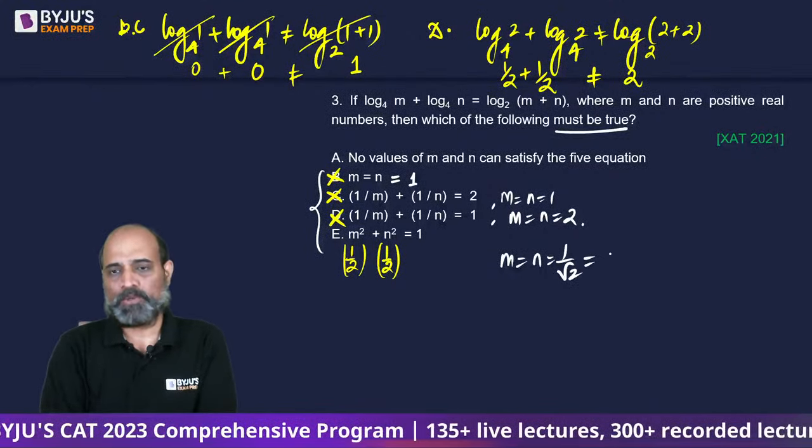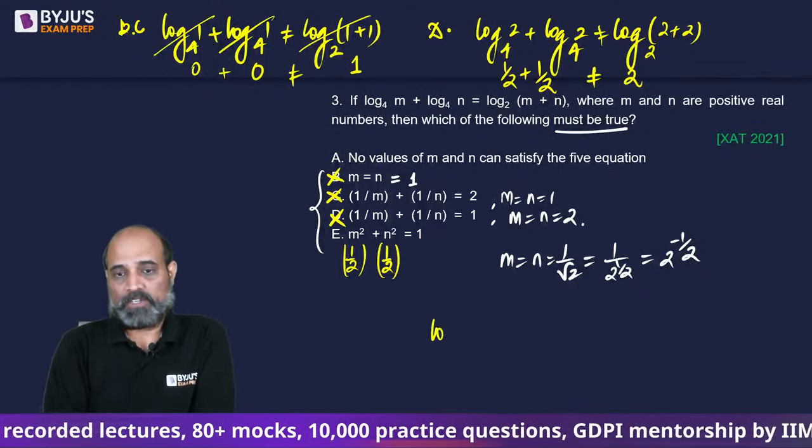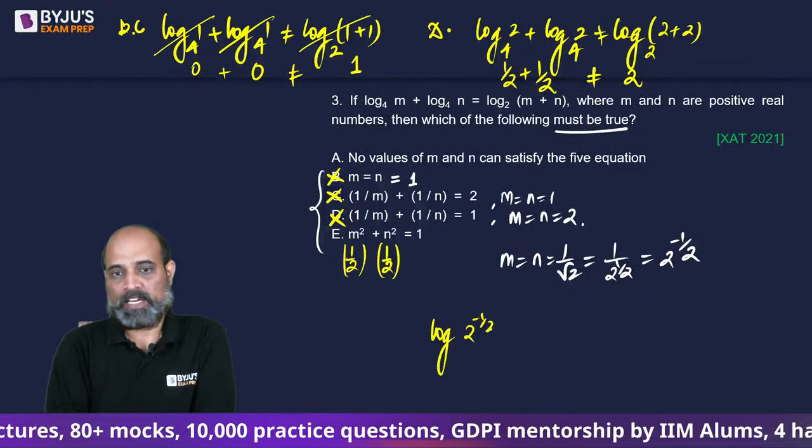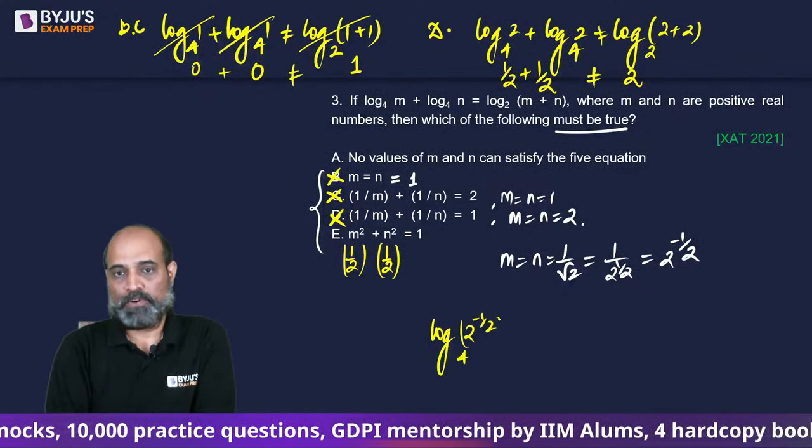Let's put these values in the given equation. Right? So we will have log 2 to the power minus 1 by 2 to the base 4, and we will have the same thing here. Right? तो अपन double भी लिख सकते थे, कोई दिक्कत नहीं है, is equal to log 2 to the power minus 1 by 2 plus 2 to the power minus 1 by 2 to the base 2.